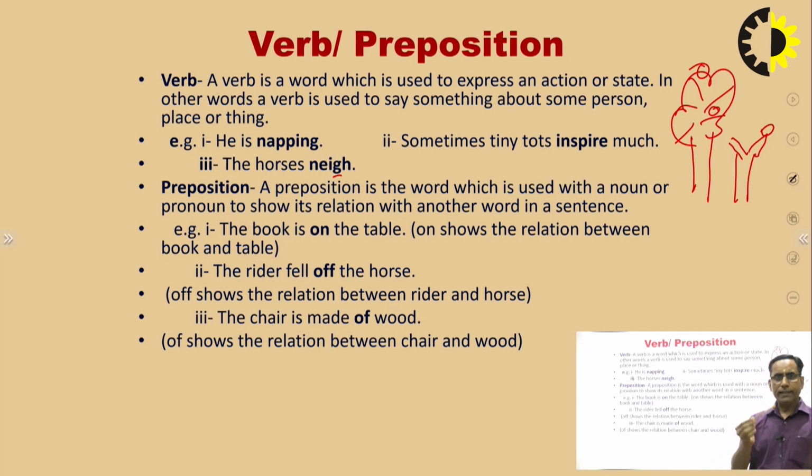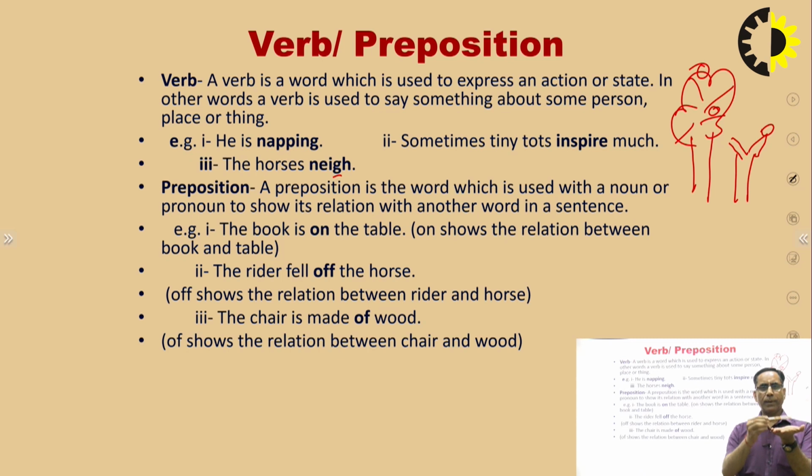If I say the pen is on my palm, it is showing on. But I can also say the pen is under my palm. So under and on describe the position or relation of the pen with the palm, upper side or lower side. The rider fell off the horse.